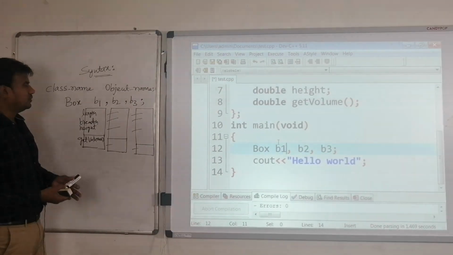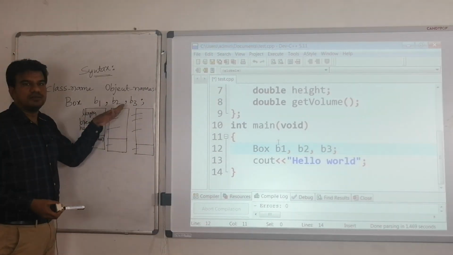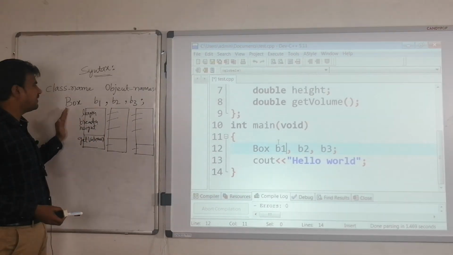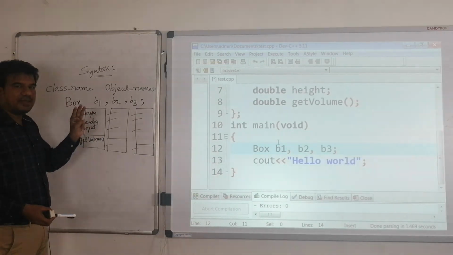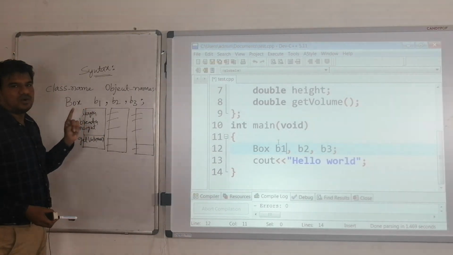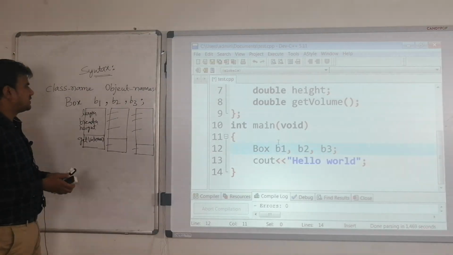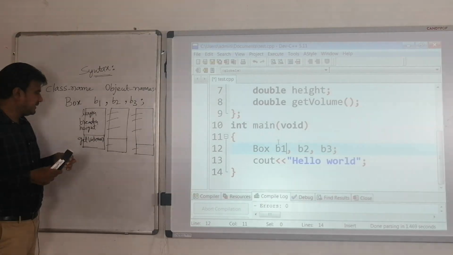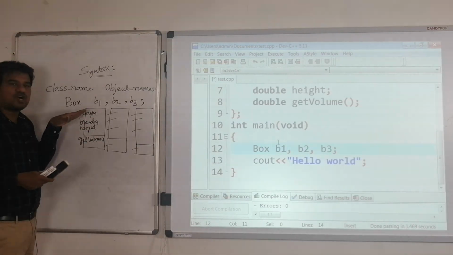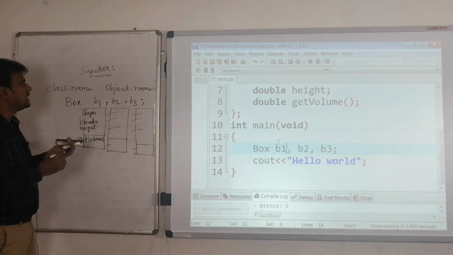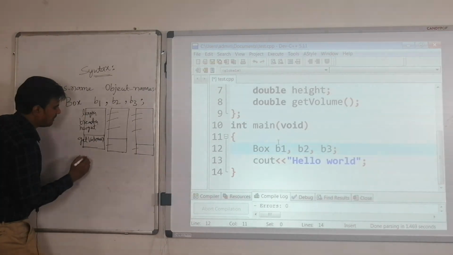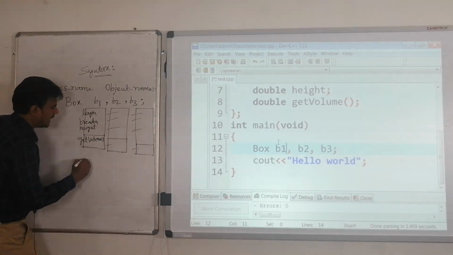Okay, so I told you, B1, B2, B3, these 3 are objects of the box class. My box has 3 dimensions and 1 state, or rather 3 attributes and 1 behavior. In order to access the internal properties of an object, we have to use the dot operator. We call it the direct member access operator. Okay, dot.